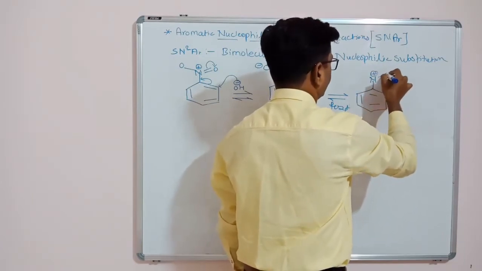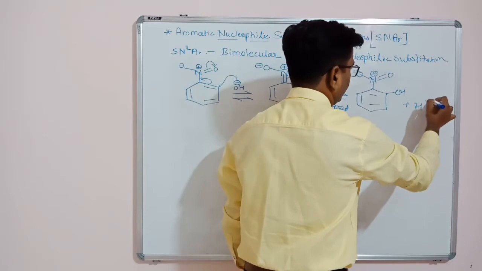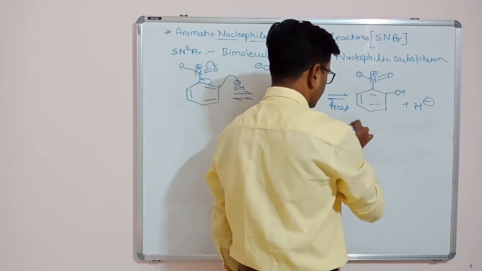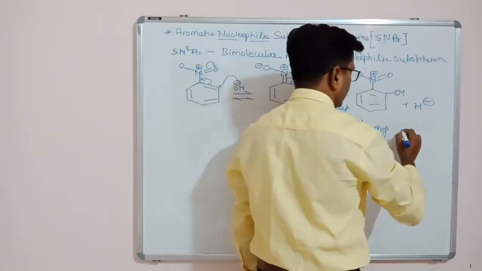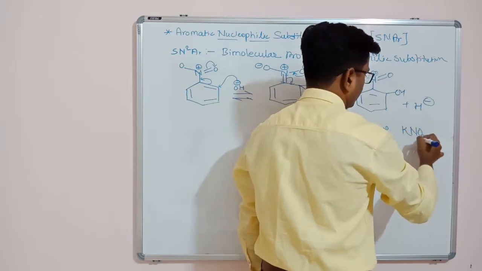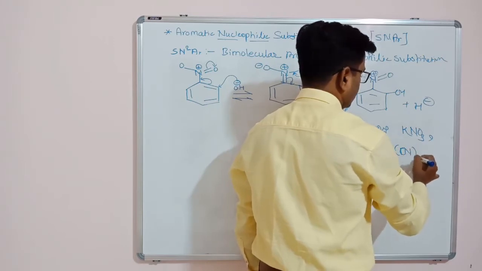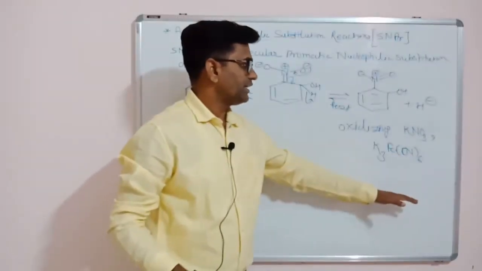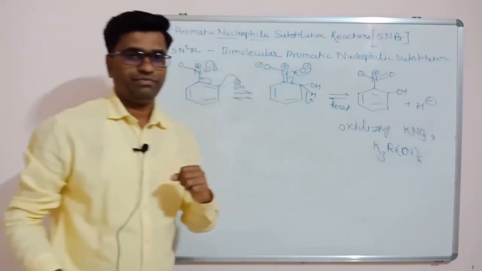So this is a nitro group and this is OH, and this is our leaving group. As soon as this hydride is formed, we have to use some oxidizing reagent in the reaction, such as nitric acid or KNO3 or K3Fe(CN)6. So these are the oxidizing reagents. As soon as this H minus is formed, that will be digested by this oxidizing reagent.